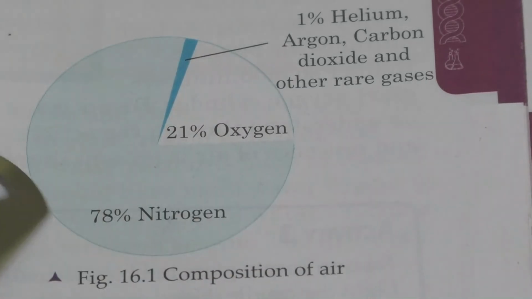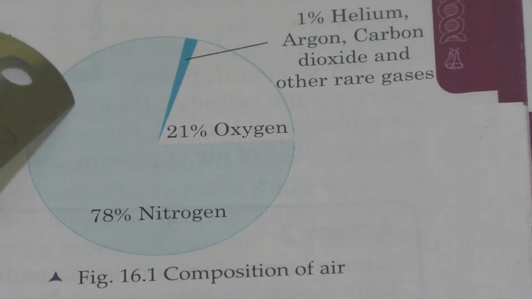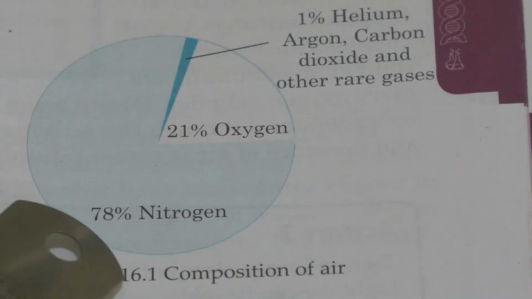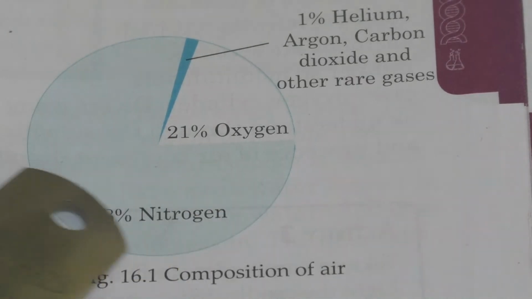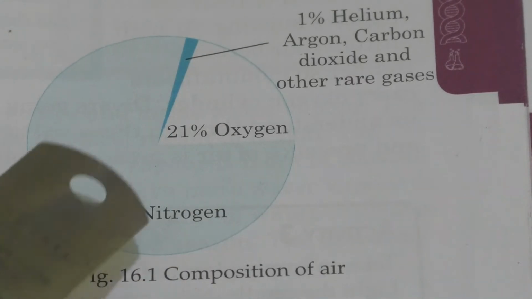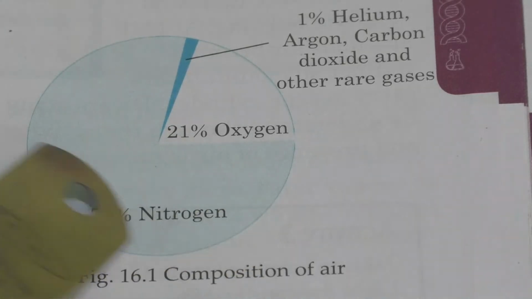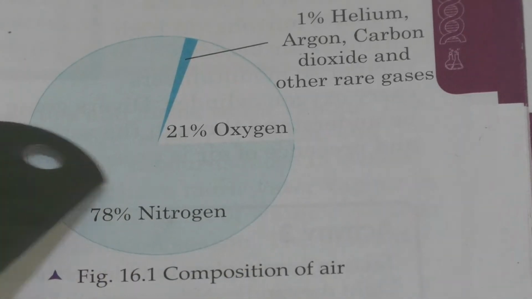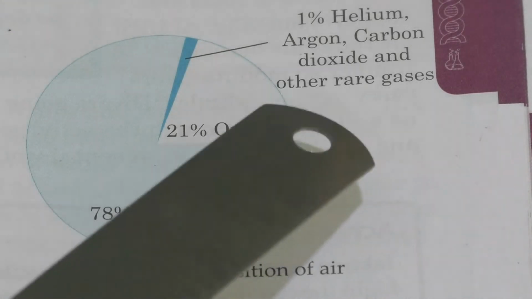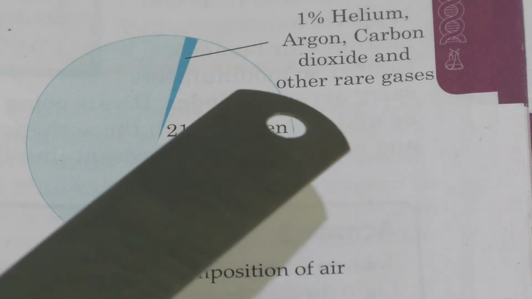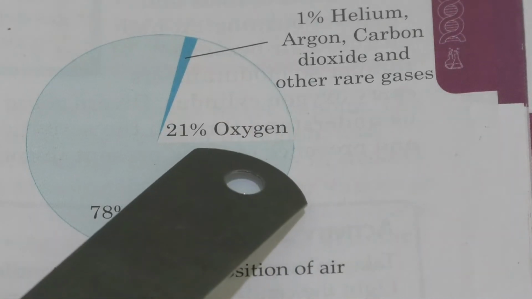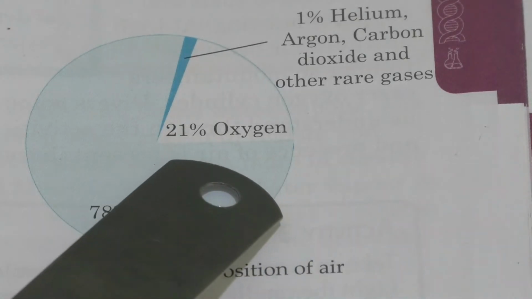So, the light blue colored region in the circle describes nitrogen, 78%. This occupies the majority of the circle. Then the white color occupies 21%, that is oxygen.